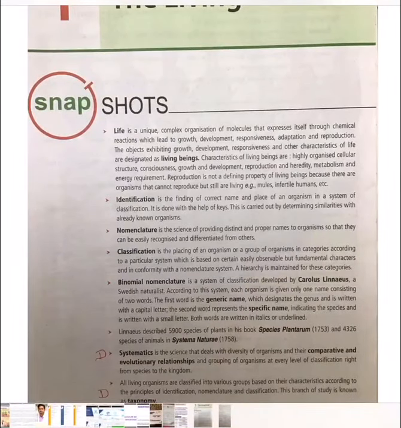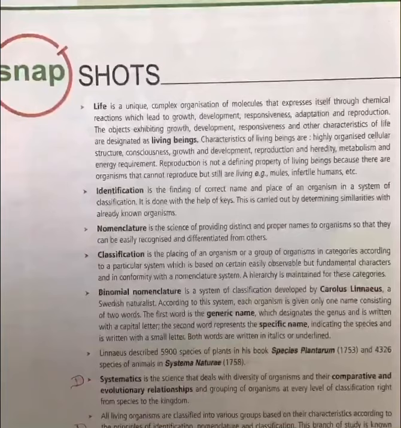They have highly organized cellular structure, consciousness, growth and development, reproduction and heredity, metabolism and energy requirement. So these are the characteristics of living beings. They have highly organized cellular structure. What do you mean by cellular structure?